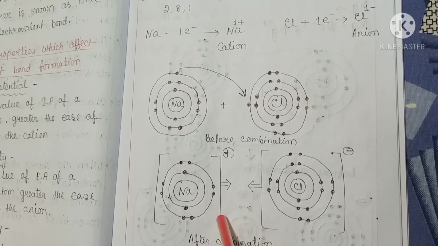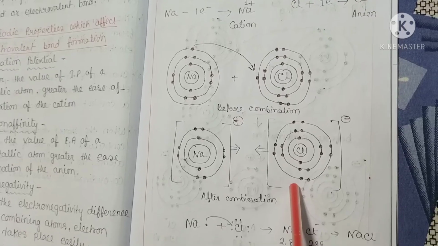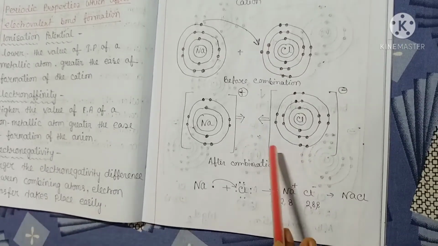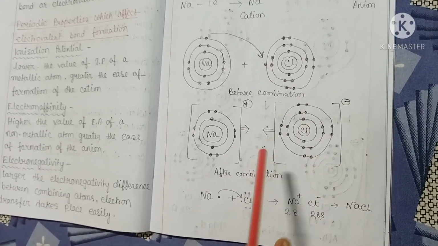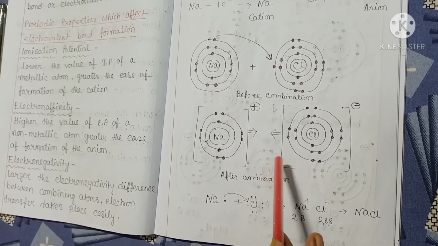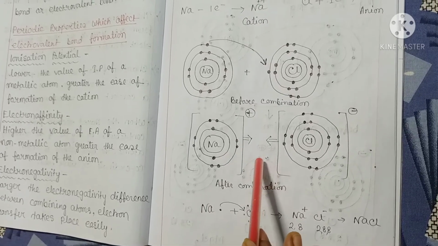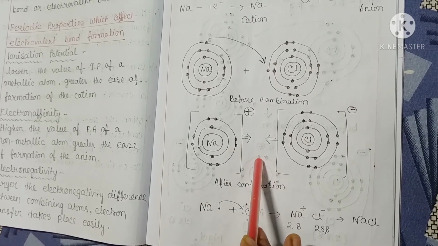The positively charged sodium ion and negatively charged chloride ion are formed and are held together by a strong electrostatic force of attraction between them.